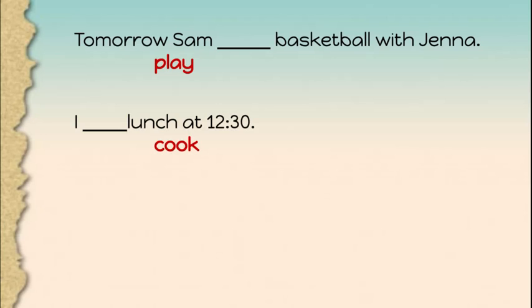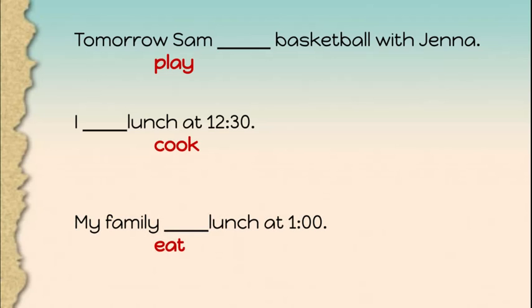"I cook lunch at 12:30." We're going to use this as a future tense sentence, so I will cook lunch at 12:30. "My family eat lunch at 1 o'clock." This is happening in the future, so my family will eat lunch at 1 o'clock.